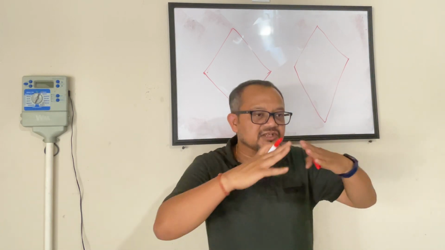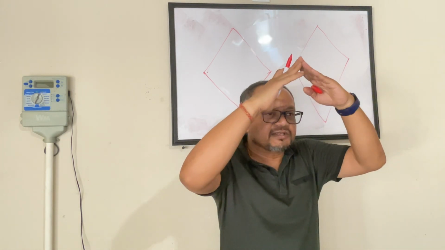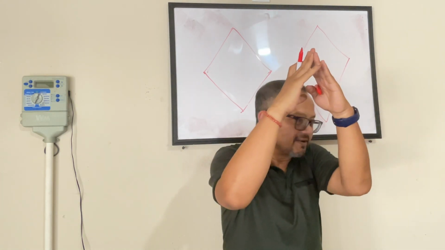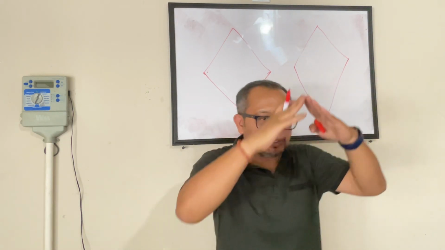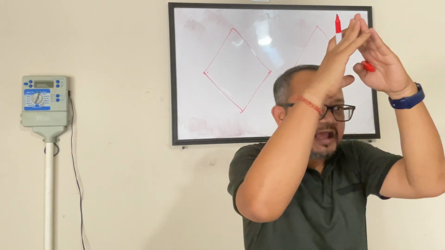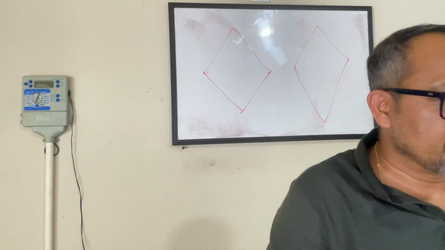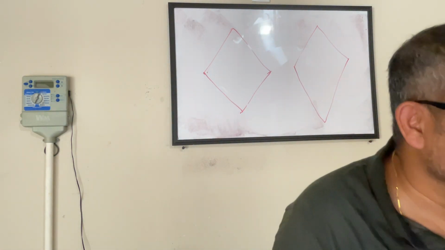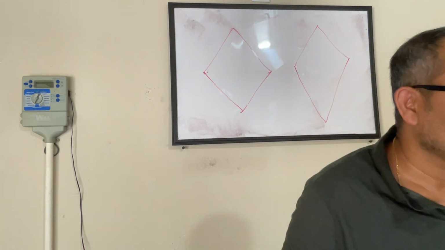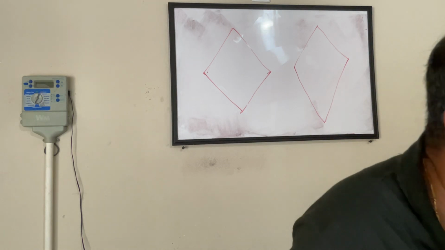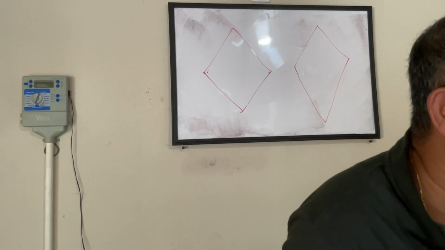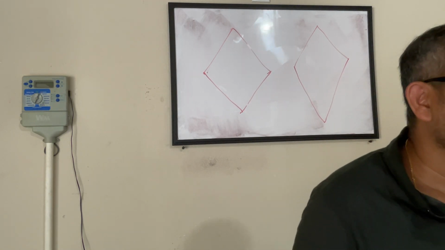A rhombus is nothing but a square that is squeezed. So, a square is squeezed to make it a rhombus. Somebody is raising a hand. Yes, Amuga. The rhombus, if you look at the sides, looks like a parallelogram. It looks like a parallelogram, you're right.